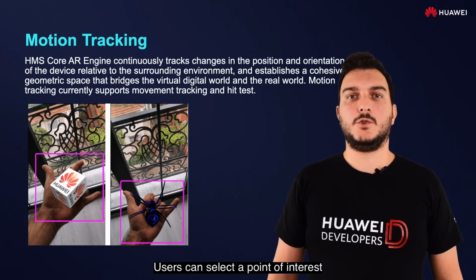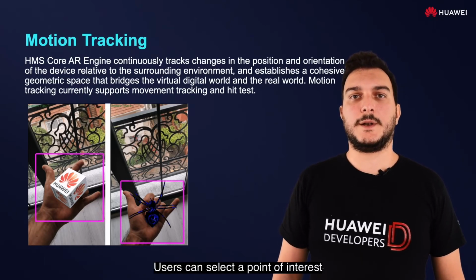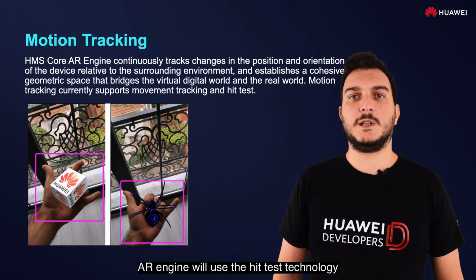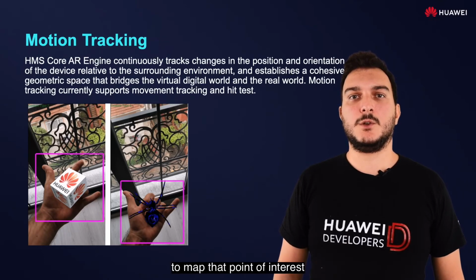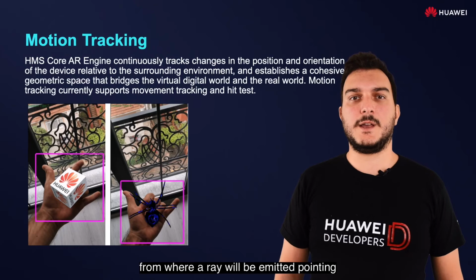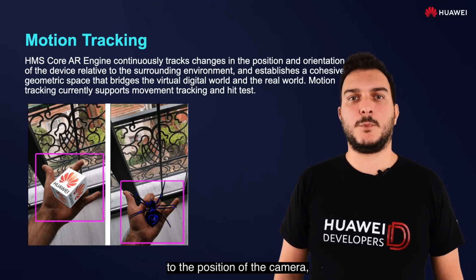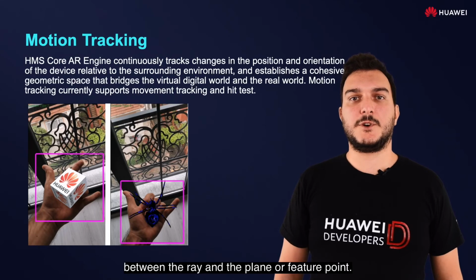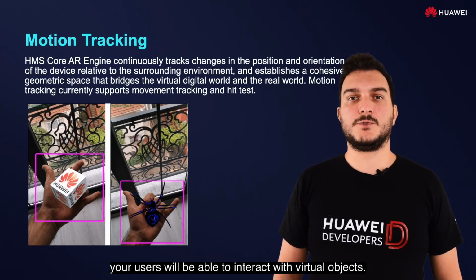Hit test. Users can select a point of interest in a real environment by tapping the device screen. AR Engine will use the hit test technology to map that point of interest to a point in the real environment, from where a ray will be emitted pointing to the position of the camera, and return the intersection point between the ray and the plane or feature point. In this way, your user will be able to interact with virtual objects.